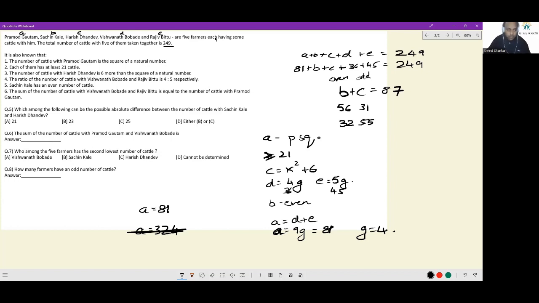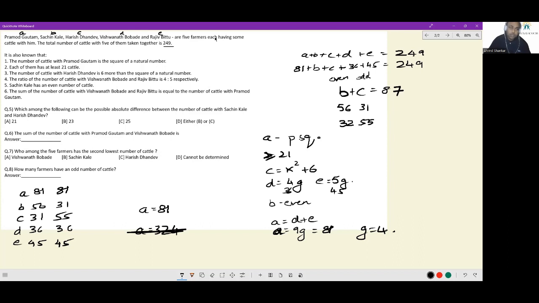So I'll go ahead and write them down. A, B, C, D, and E. 81, 56, 31, 36, 45, or it can be 81, 32, 55, 36, 45. These are the only two possible cases of number of cattle with these 5 people.